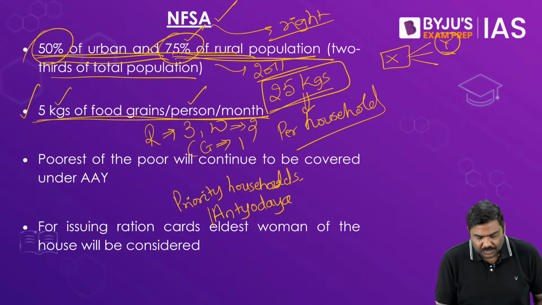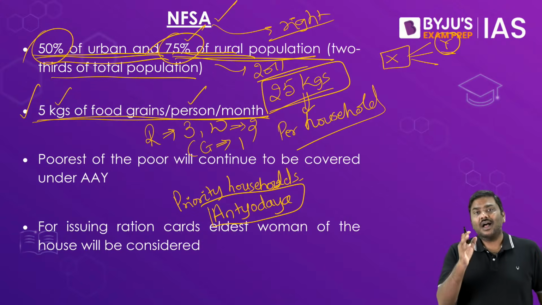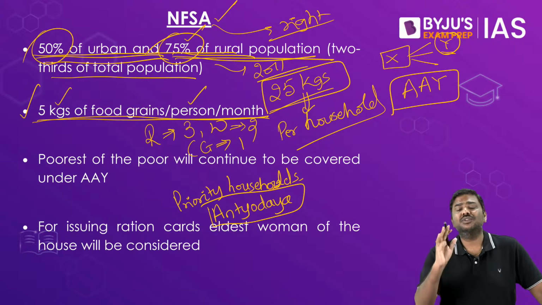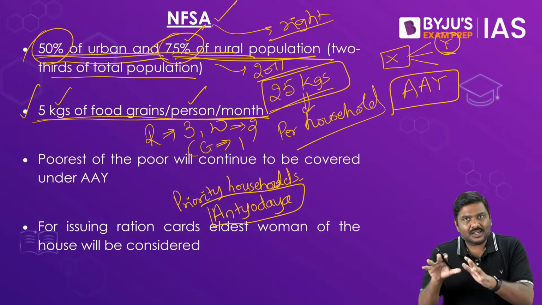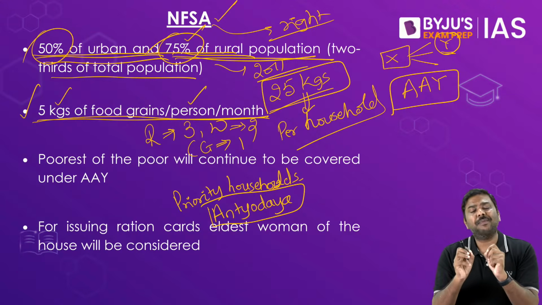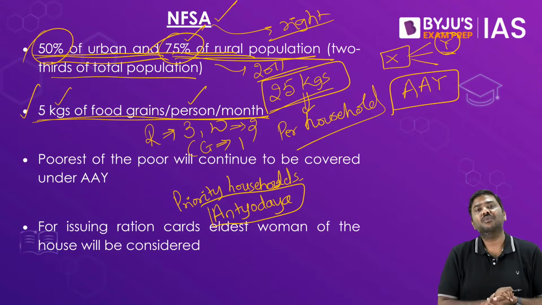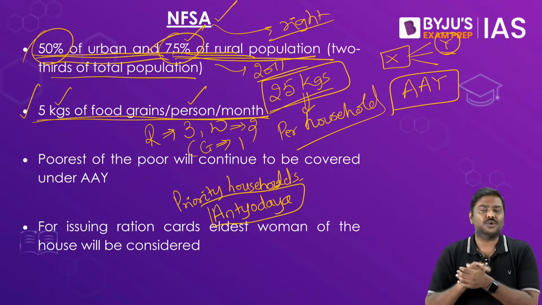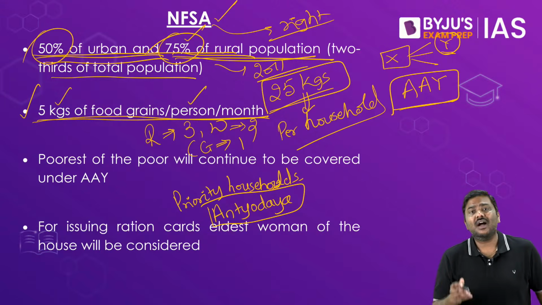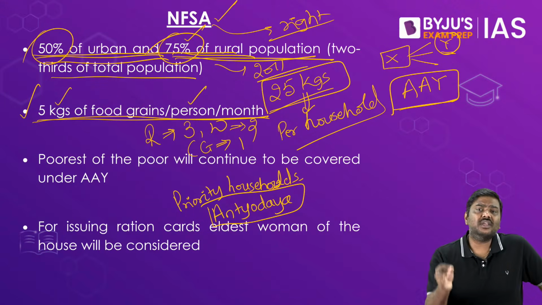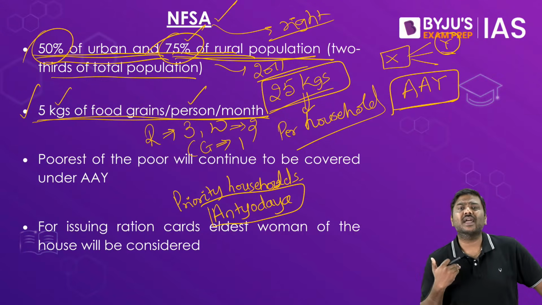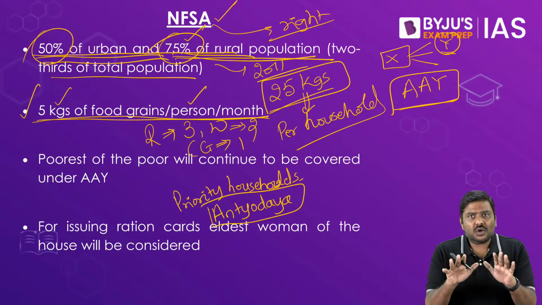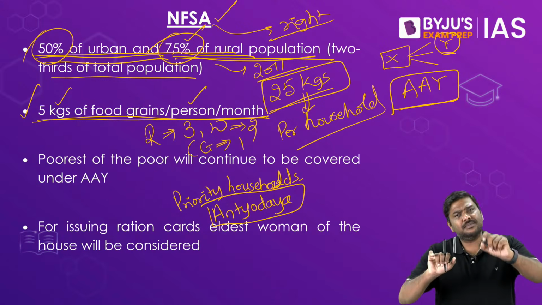In the year 2000, Government of India launched a scheme by the name of Antyodaya Anna Yojana, AAY. Under this particular Antyodaya Anna Yojana, poorest of the poor households would be identified, and guaranteed entitlement would be provided to these households. Now some of you will say, sir, how can you identify the poorest of the poor? The basic argument is, those households which do not have any kind of guaranteed income would be identified.